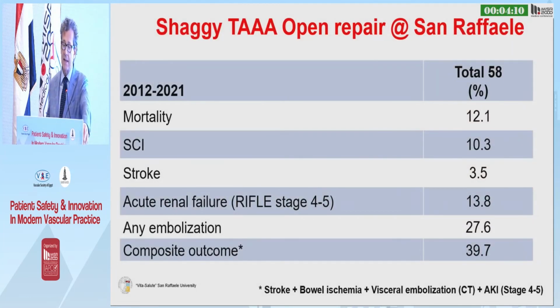So let's see how aortic shagginess has affected our results. These are the results in open treatment of patients with shaggy aortas in the last decade. You can see mortality was 12%, spinal cord ischemia 10%, stroke 3%, acute renal failure 13%, and any embolization 27%.